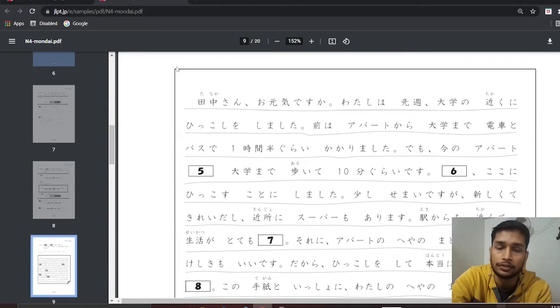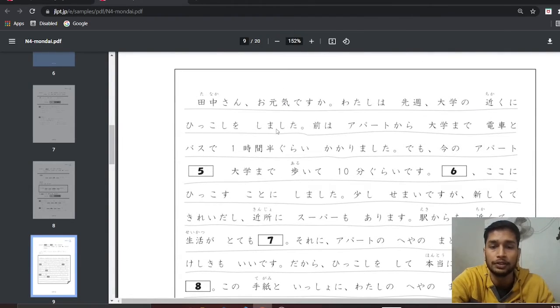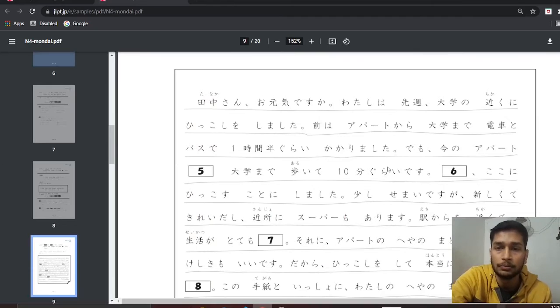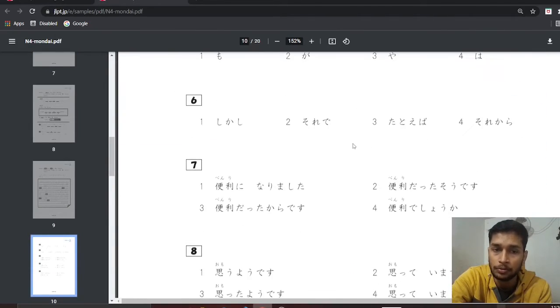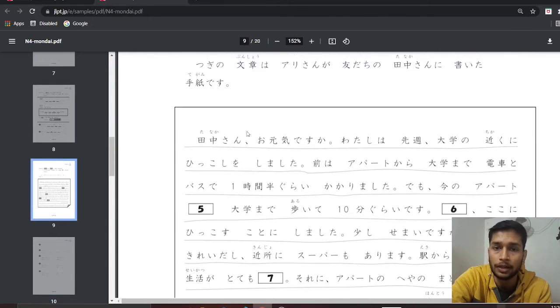In the next section you can see there is a paragraph, which is a comprehension type. Now comprehension is starting, and this is the most important section: the reading section. Comprehension short passages will contain many questions, around 5 to 6, all of them 2-mark questions, which you can see here.